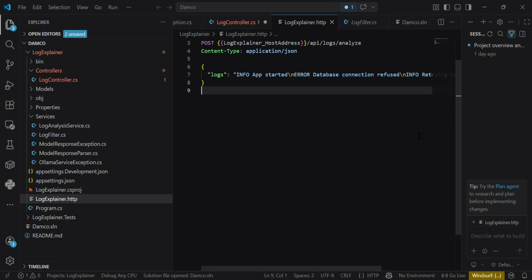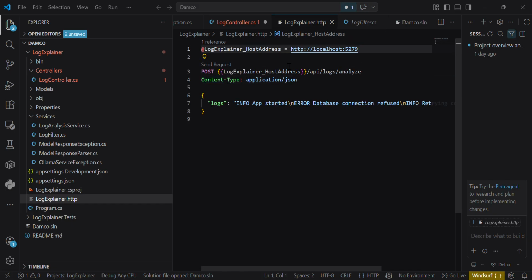Now the live demo of this project. We do have a Llama model, the Phi3 model, running in the background. And to make it quick, we do have a LogExplainer.http file, so we set up everything here.